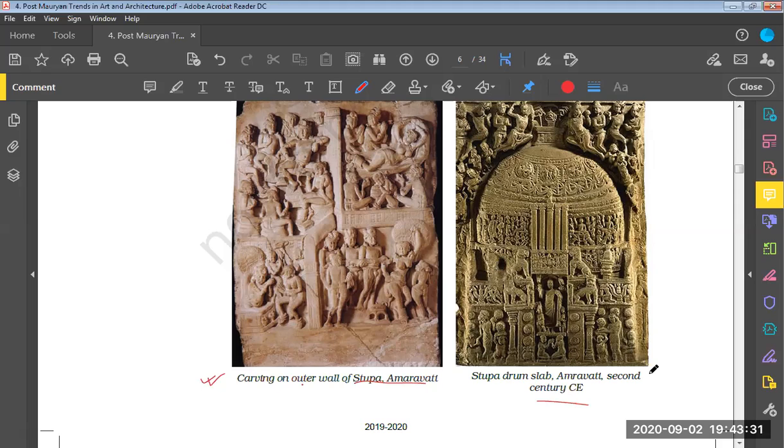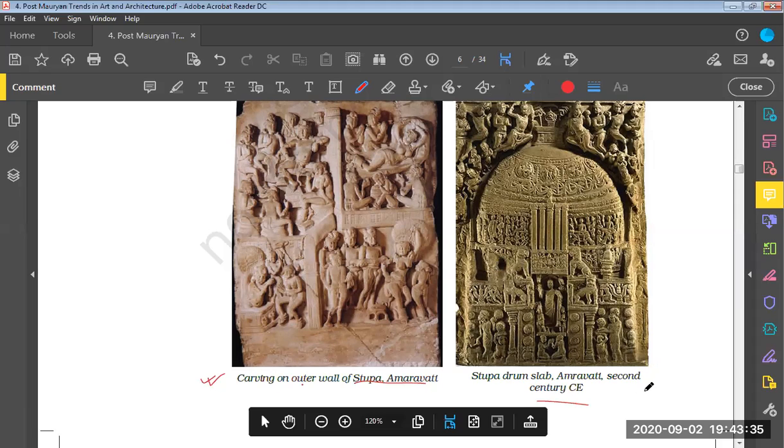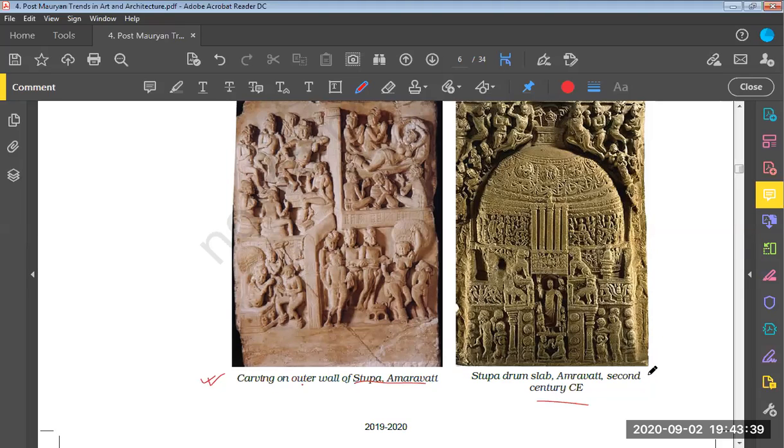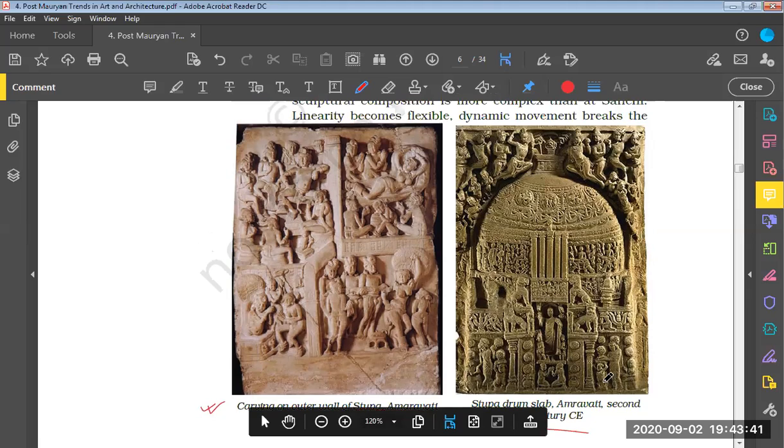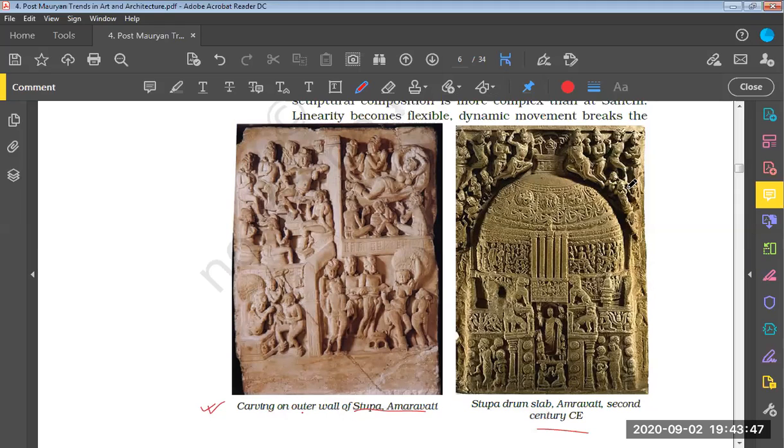If we look into the right portion, it shows a stupa drum slab at Amravati, which belongs to the 2nd century CE. It seems like a drum, and you can see a lot of people coming towards the top of this particular stupa. We have already discussed that this is known as Anda, and this is known as Harmika.